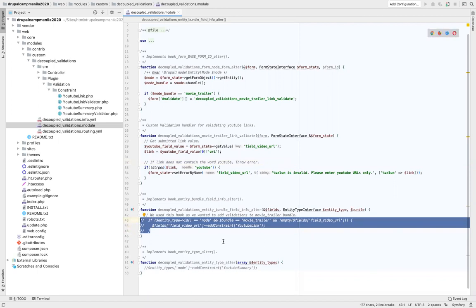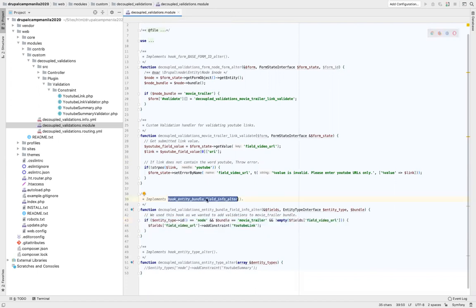In order to attach your validations to the fields, you have to write a hook called hook_entity_bundle_field_info_alter. I had commented this code because I was demonstrating the form alter aspect earlier, and I'll comment this out. This means you don't want the form alter function to run the validations. So we are now going to run the validations through this hook on the field, which is YouTube link.